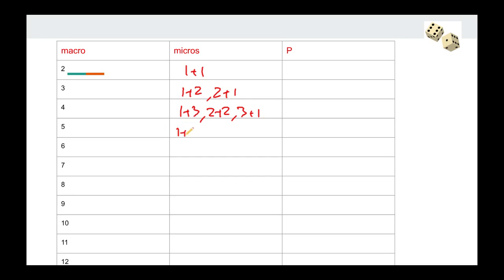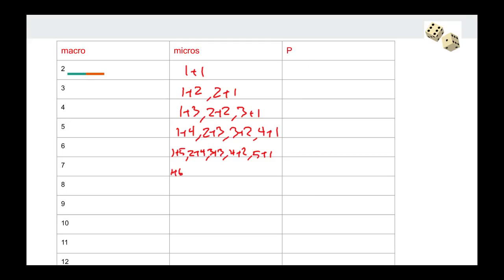For 5, 1 and 4, 2 and 3, 3 and 2, and 4 and 1. For 6, 1 and 5, 2 and 4, 3 and 3, 4 and 2, and 5 and 1 will yield that macrostate.